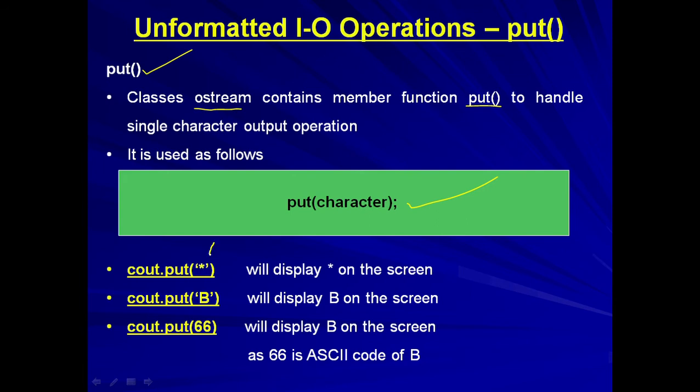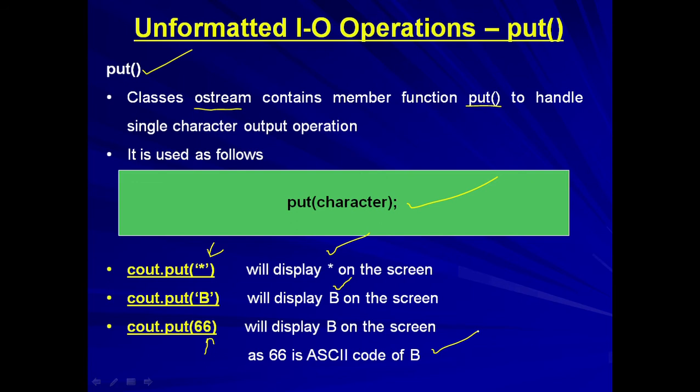In this one I used 'A'. Now what will happen? It will display A on the screen. Here I used within the inverted commas 'B'. Now since it is within the inverted commas, it will be displayed as it is on the screen. And in the third example I used ASCII code, cout.put(66). 66 is the ASCII code of capital B. So capital B will be displayed on the screen.